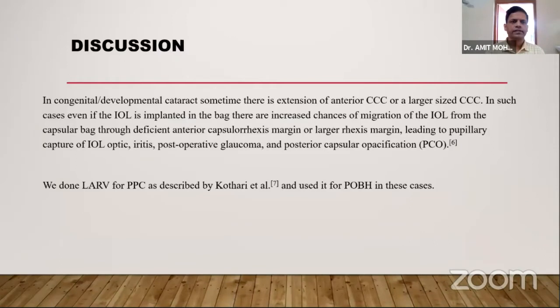In discussion, in congenital developmental cataract, sometimes there is extension of the CCC and a large-size CCC. In such cases, even if the IOL is implanted in the bag, there are increased chances of migration of the IOL from the capsular bag through a deficient anterior capsular axis margin or larger axis margin, leading to pupillary capture of the IOL, optic iritis, postoperative glaucoma, and PCO formation. We did PPC and used it for the POBH in these cases.